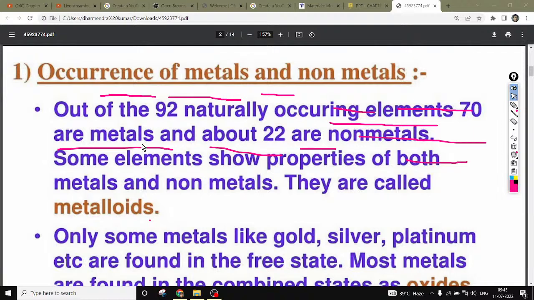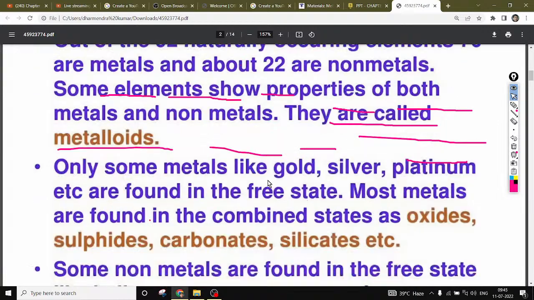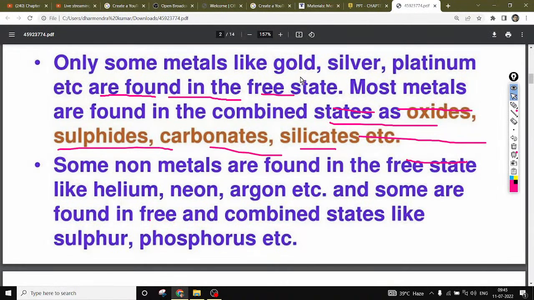And out of 92, we have 22 elements which are found as non-metals, and some non-metal elements are also found in the free state as well as the combined state, right? Some examples are gold, silver and platinum. These are metals, which can carry electricity and conduct heat. And if you talk about non-metals, here we have helium, neon, argon. These are non-metal elements, which don't conduct any heat and electricity.